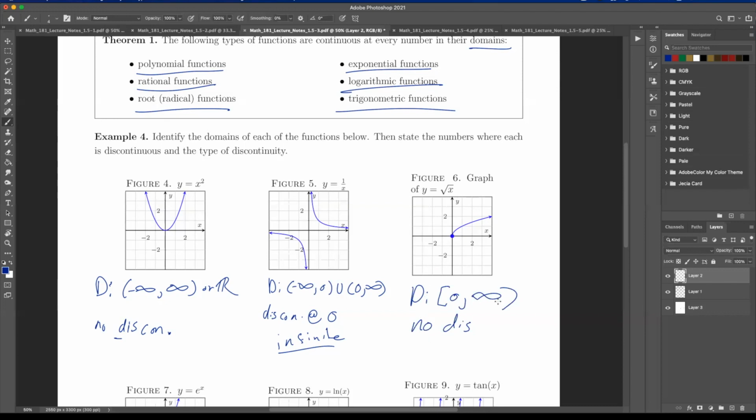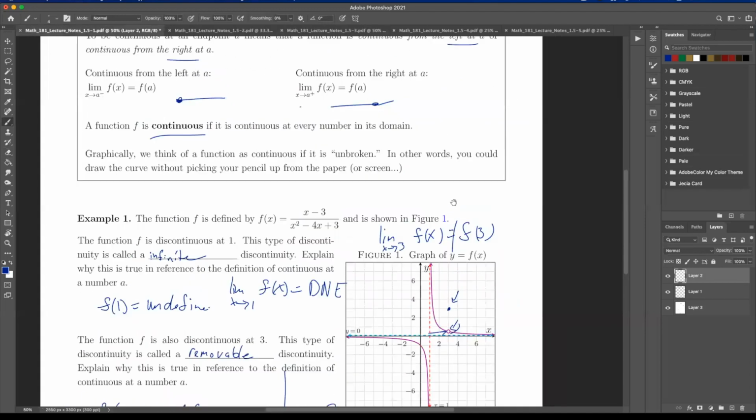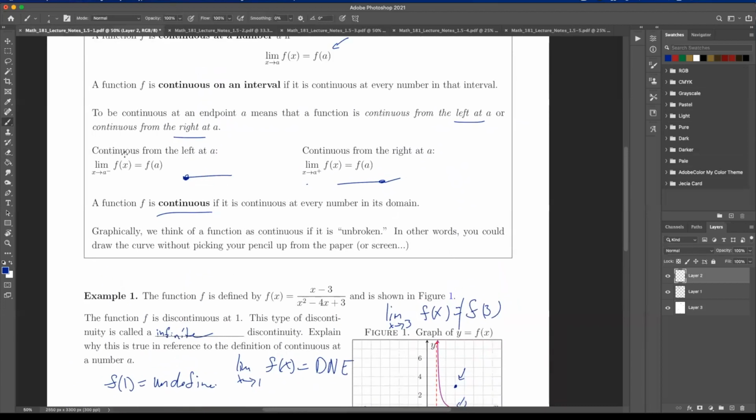And so if we're going to say where this is continuous, well, this is continuous on the interval from 0 to infinity. And the reason we can say 0 inclusive is because we can say it's continuous from the left, right? So as I'm walking in this way, oh, hold on. Did I draw these backwards? I might have drawn these backwards.